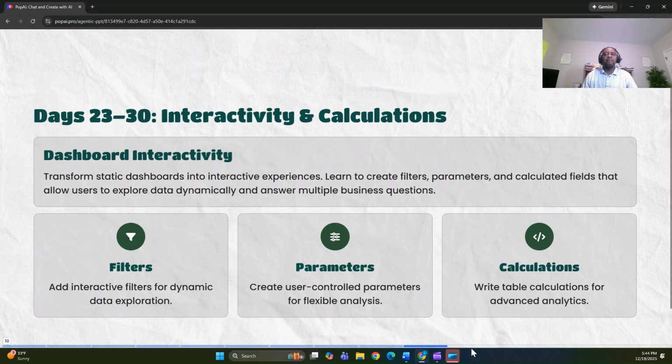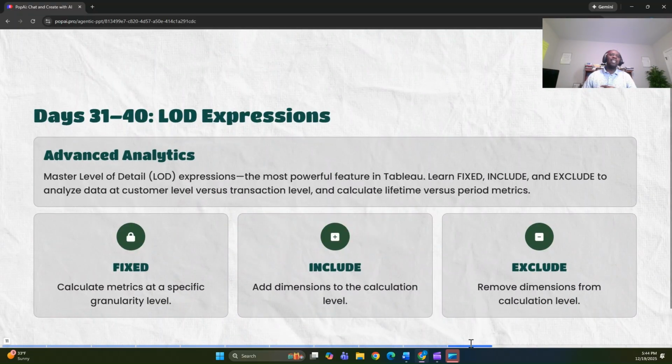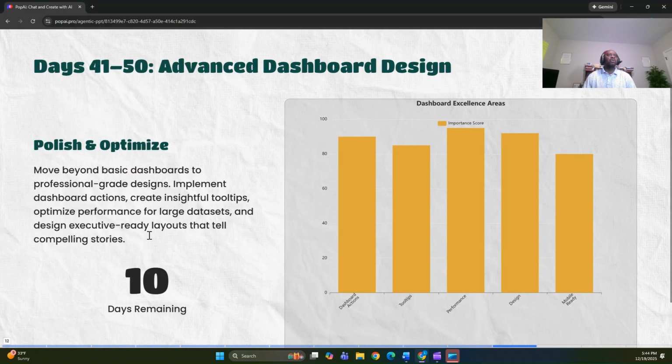All right, day 31 to day 40. Now we are deep diving into LODs. There are 3 types of LODs: fixed, include, and exclude. Most of the time you're going to be using fixed, but at least have an appreciation of what include means, use it in a practical example, and exclude, use it in a practical example or in your dashboard so that you can have good hands-on experience with it.